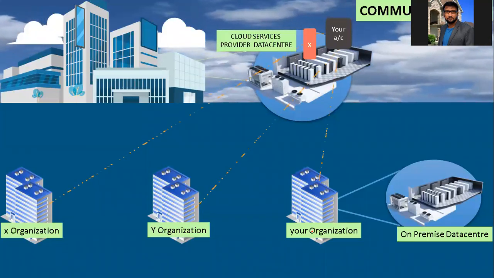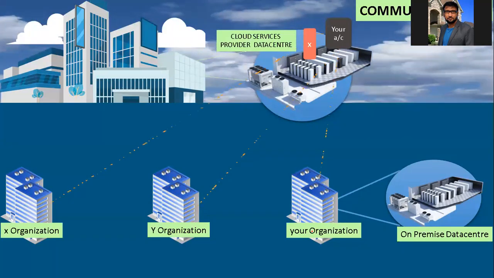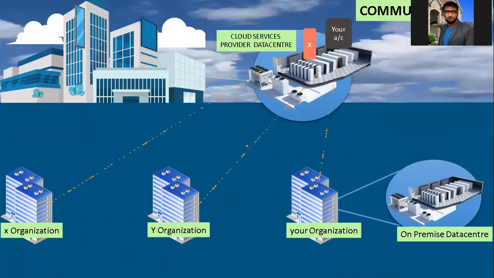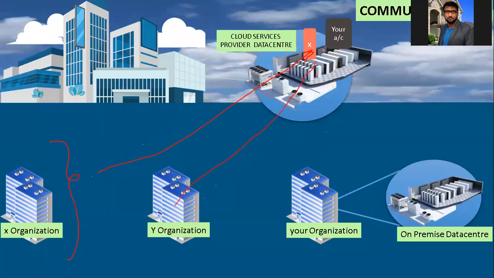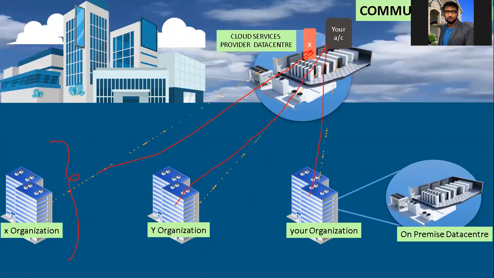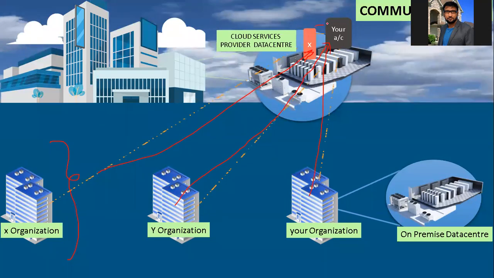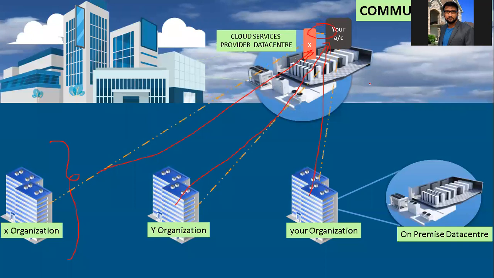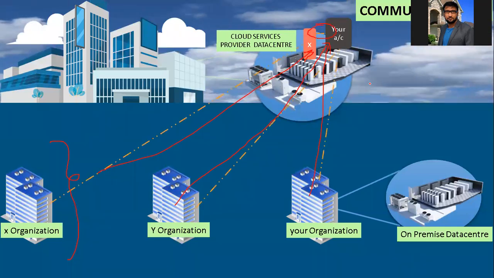So for the community cloud, if you look here, you see X organization, Y organization, and your organization. The X organization accesses the X organization account, that is one model. Y organization and your organization both access one account. Here you can see X organization to your account, and there is another connectivity.